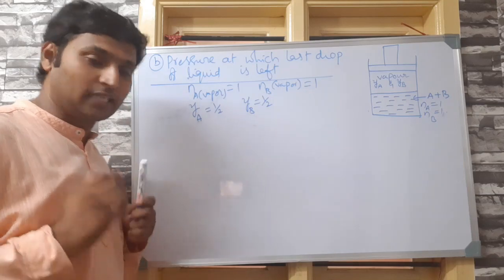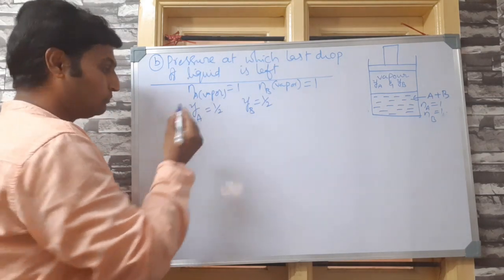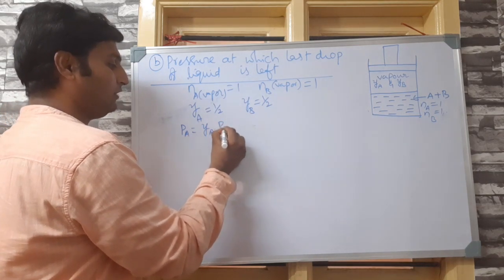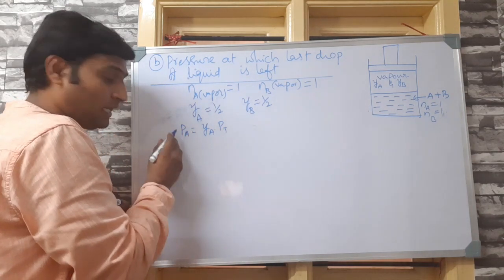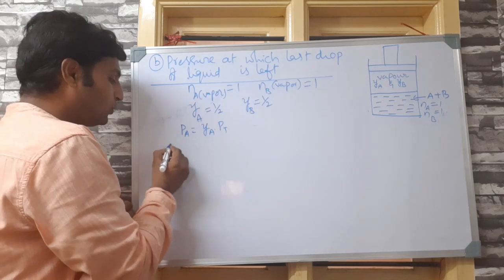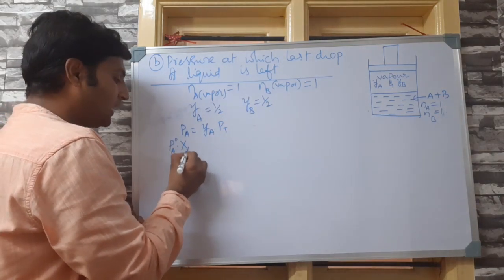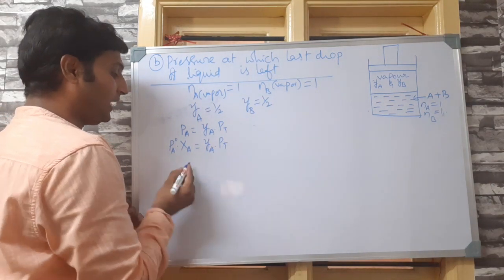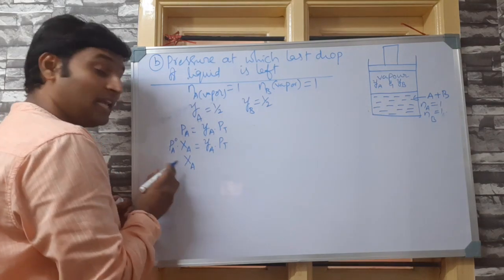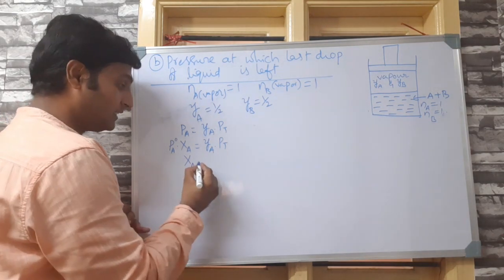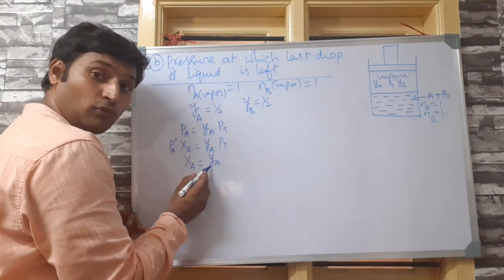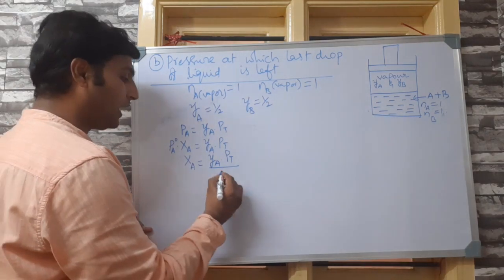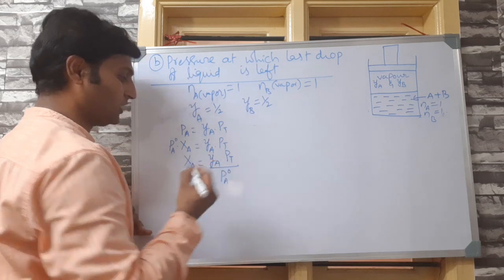Is that clear? For achieving that, I'll again go back to Dalton's law. According to Dalton's law, PA is equal to YA into PT, we know that. Now from Raoult's law, you know that I am combining Dalton's law and Raoult's law now. From Raoult's law, you know that PA is nothing but PA naught into XA. Therefore, PA naught into XA is equal to YA into PT, or let me write XA, that is mole fraction in liquid phase, is equal to YA, that is mole fraction in vapor phase, into total pressure exhibited by the vapors divided by vapor pressure of liquid A in pure state.